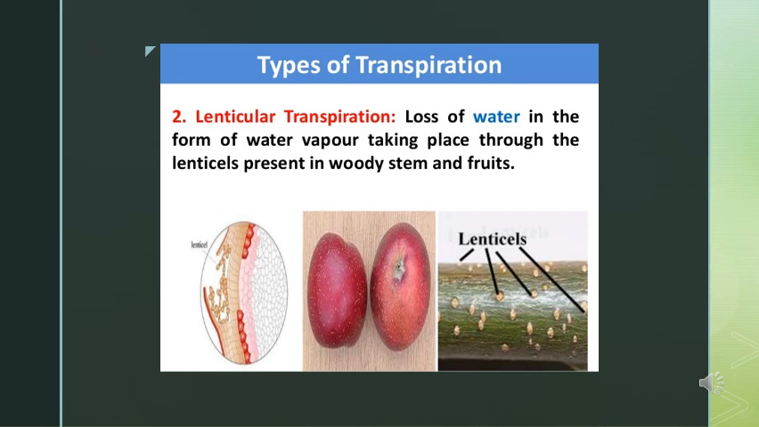Next is lenticular transpiration. It is the transpiration which takes place through lenticels. Lenticels are the small openings in the bark of young branches, cork of woody stems, and fruits. Although a very small amount of water is lost through the lenticels, it is also very significant.